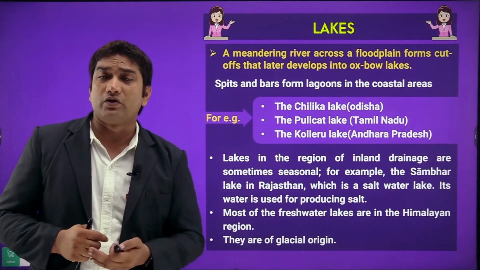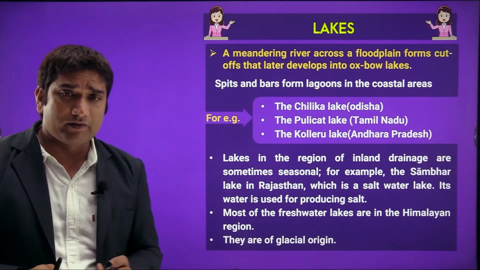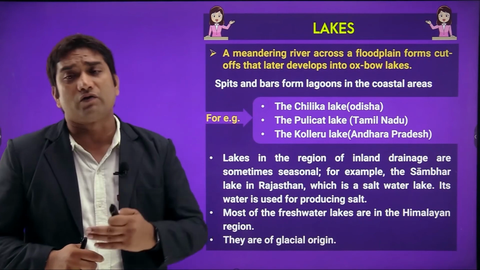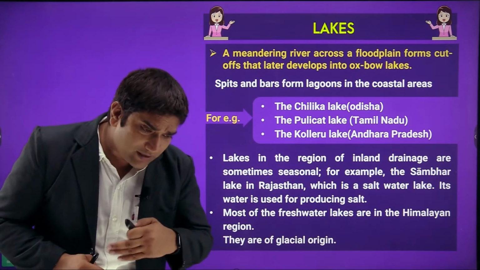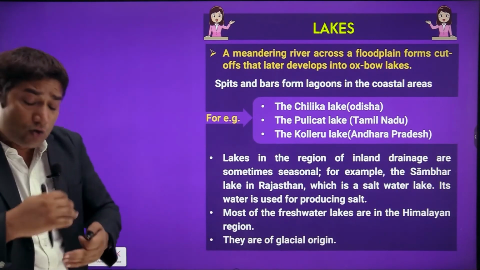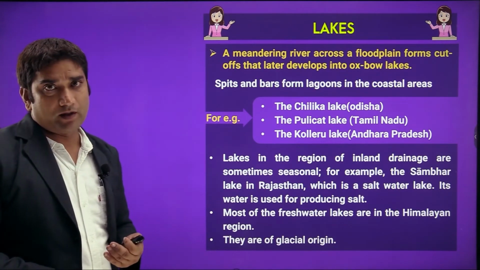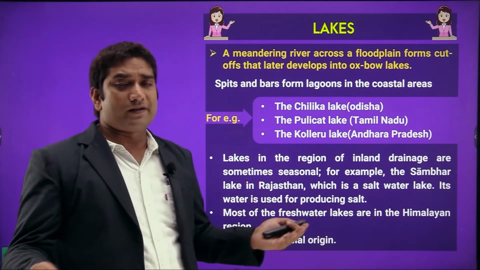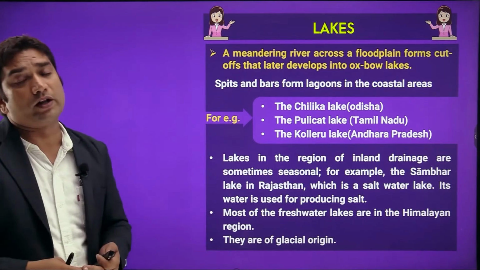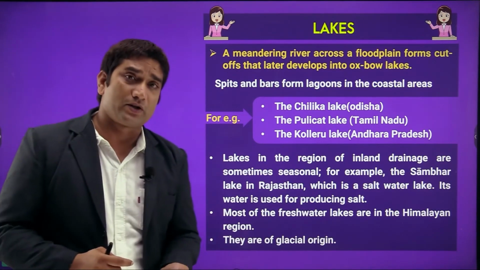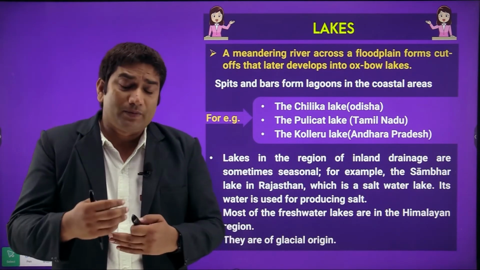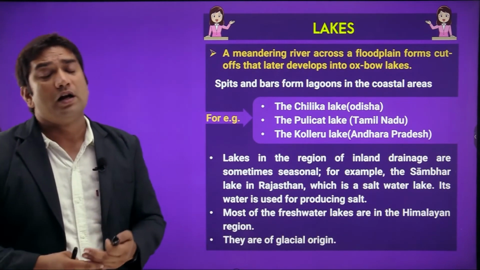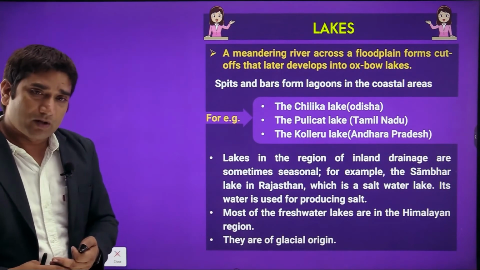I have also given you the example of Sambhar lake, which is in Rajasthan. This is a saltwater lake, and its water is used to produce salt, right. In Rajasthan we do not have an ocean, but here we have a lot of evaporation due to the high temperature. Due to that, through evaporation, we make salt in Sambhar lake.